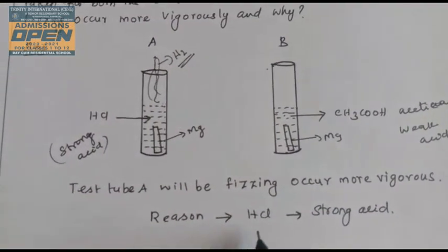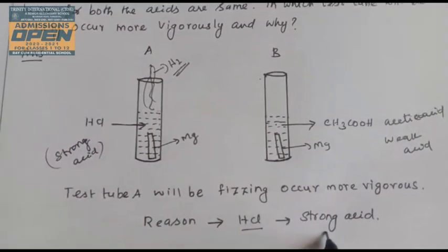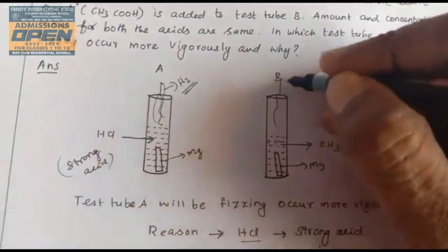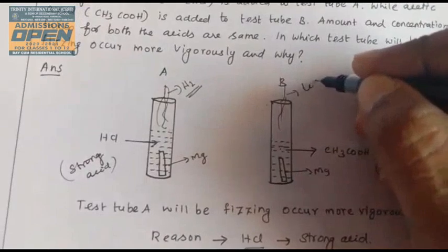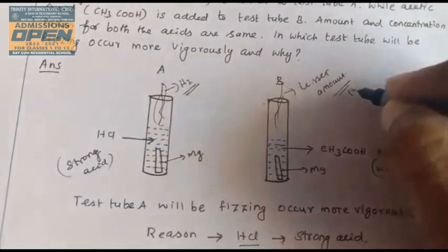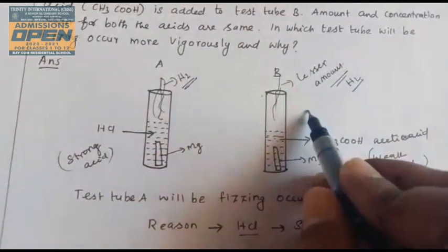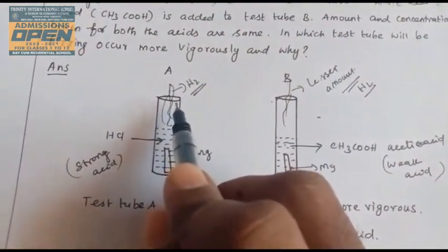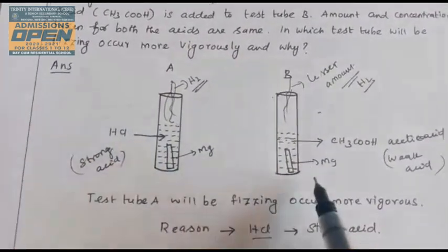Reason: HCl is a strong acid, but acetic acid is a weak acid. Hydrogen gas is produced in the weak acid also, but in a lesser amount, very little. The maximum amount of hydrogen is present in the strong acid. This is a strong acid. This is a weak acid.